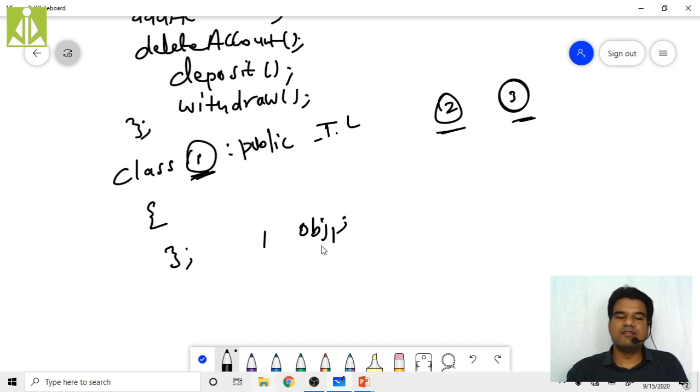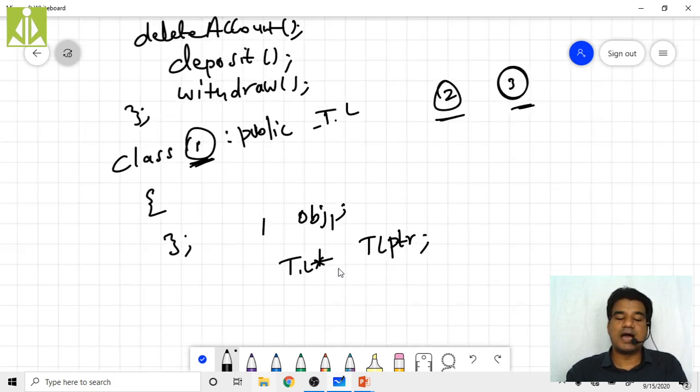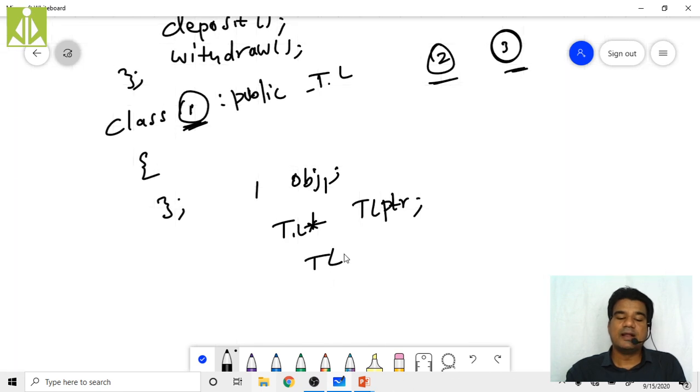Now the team lead will create a pointer to his own class, that is TL star tlptr, team lead pointer. Inside this tlptr, he will store the address of obj1, equals to ampersand obj1. Now using this, he can access all the inherited members from the base class to the derived class.